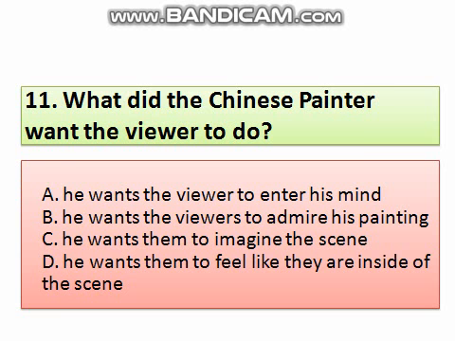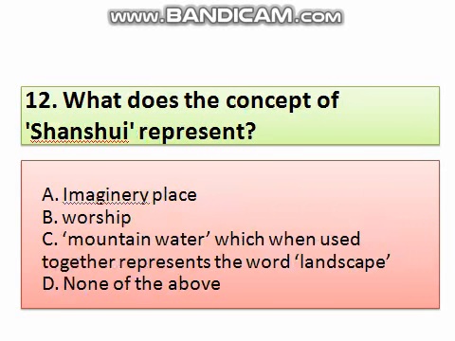Question number 12. What does the concept of Shan Shui mean? A concept of Shan Shui represents option A, imaginary place. B, worship. C, mountain water, which when used together represent the world landscape. D, none of these. The correct answer is option C, Shan Shui means mountain water, which when used together represent the world landscape. Next question.